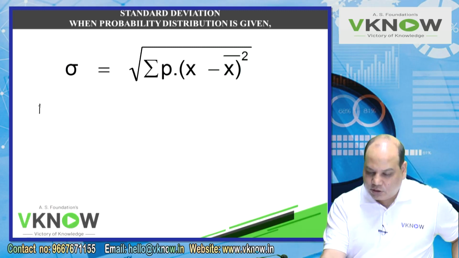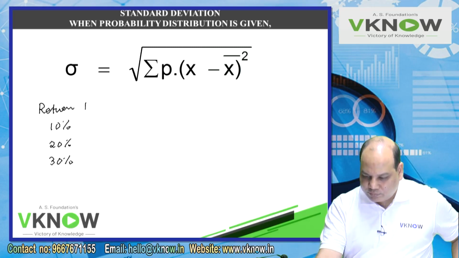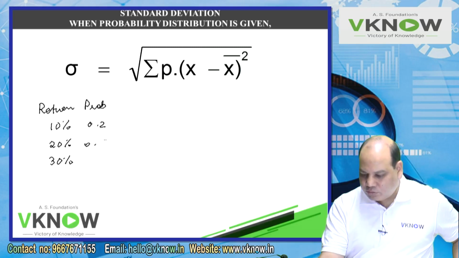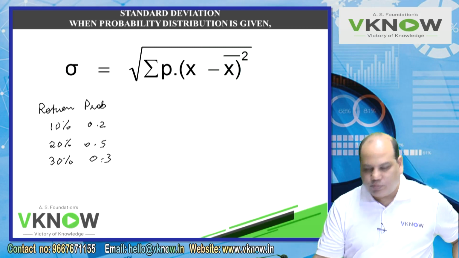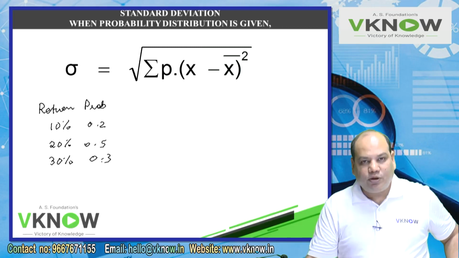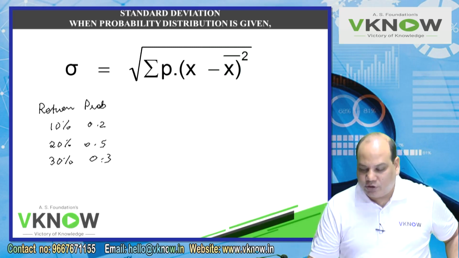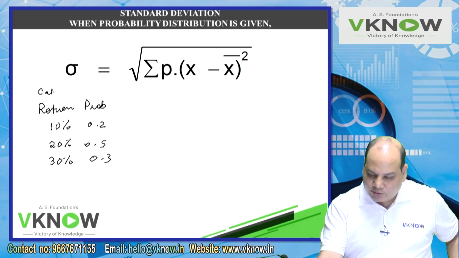Like the question will come in this format: return 10%, 20%, 30%, and probability is 0.2, 0.5, 0.3, something like this. The question would be, calculate the expected return and standard deviation.